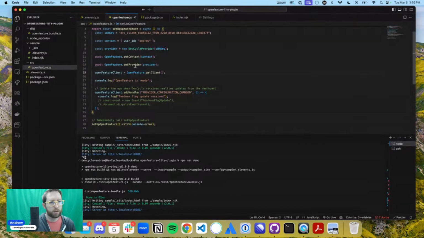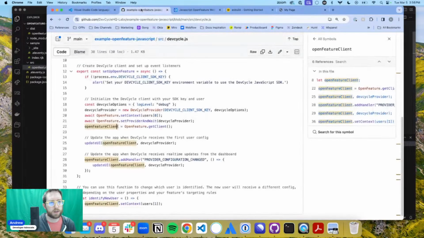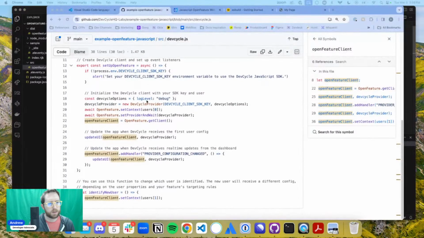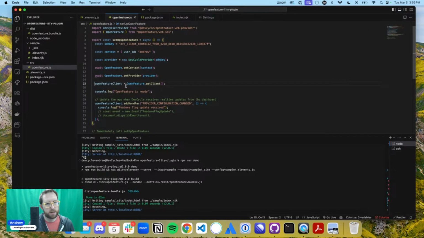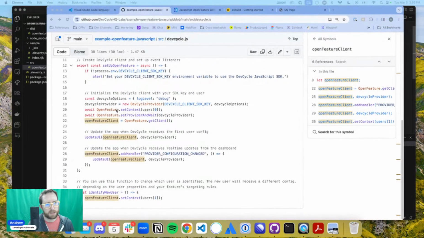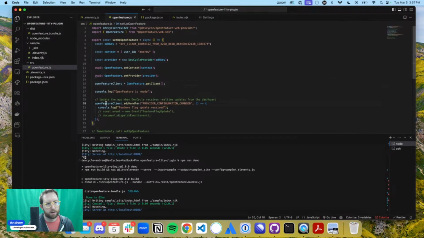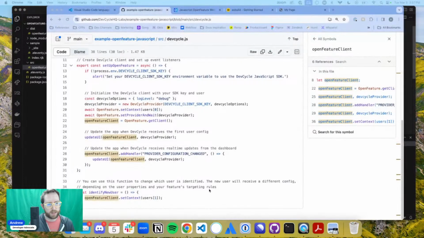Do I need to const this again? I don't know why I could do it over here. Maybe it's because I'm using it just inside of here. It's so weird. Why could I do it in here? Set up OpenFeature. Maybe it's just the way that I'm using it. OpenFeature client, OpenFeature get client. Okay, that's fine. Update UI, OpenFeature add handler. Why? Do I need to add it? I mean, let's try this, see if it makes a difference.